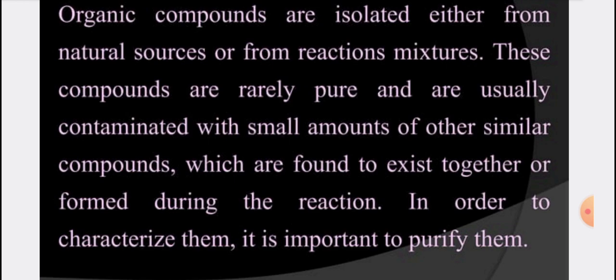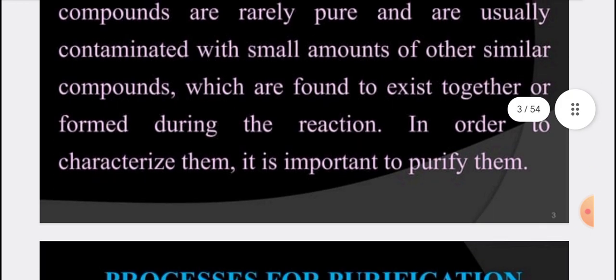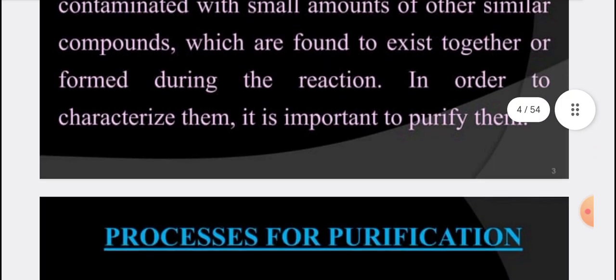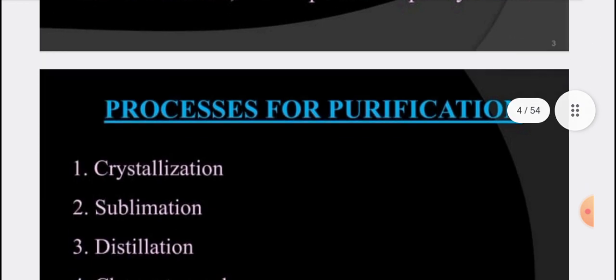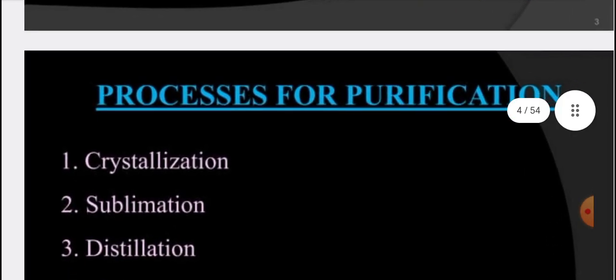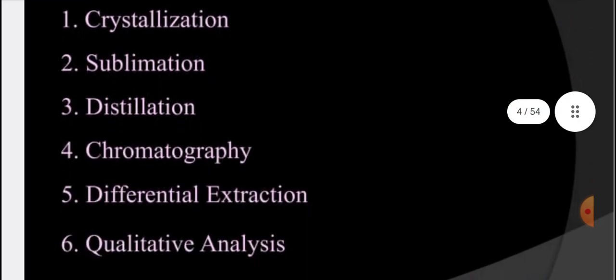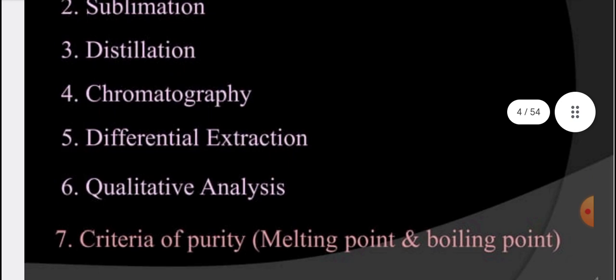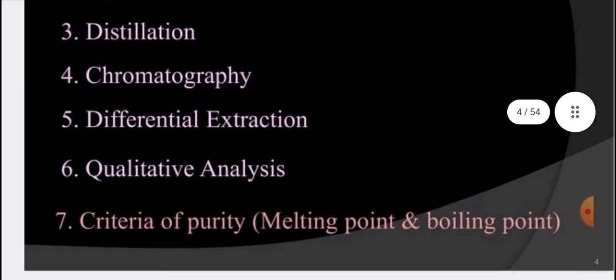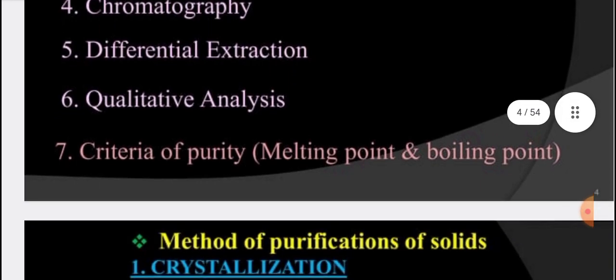Organic compounds are either isolated basically from natural resources, or from reaction mixtures. These compounds are rarely pure and are usually contaminated with small amounts of other similar compounds which exist together or are formed during the reaction. So what are the basic processes used for purification of organic compounds? Crystallization, sublimation, distillation, chromatography, differential extraction, and qualitative analysis. And seventh, in short, melting and boiling point are the main tools and techniques that are applied to purify given compounds.